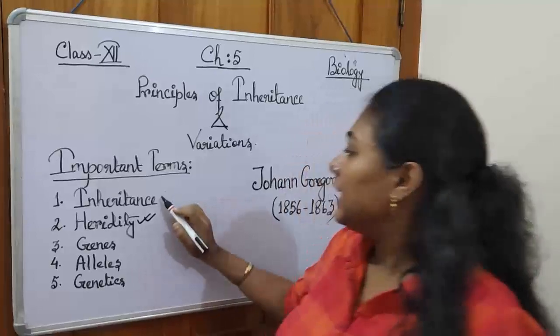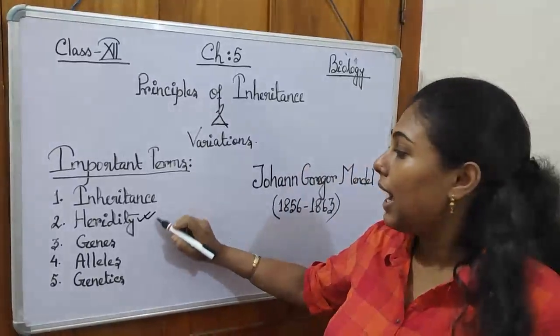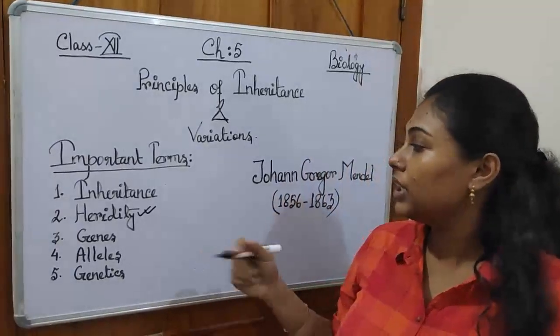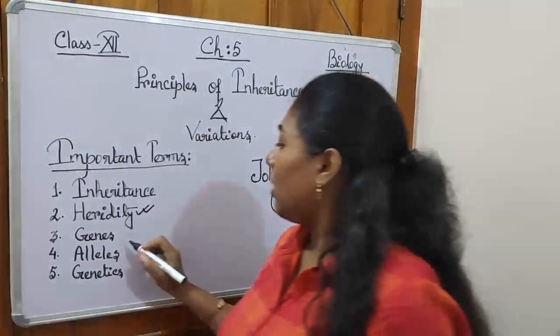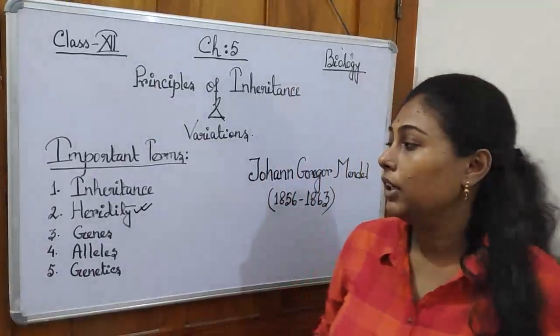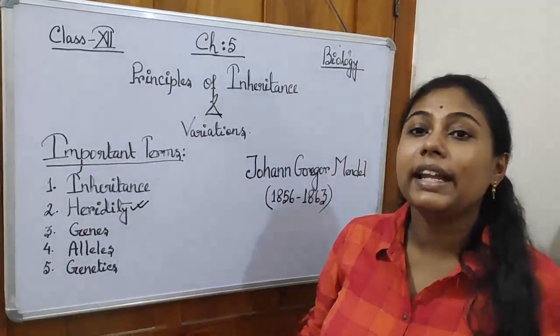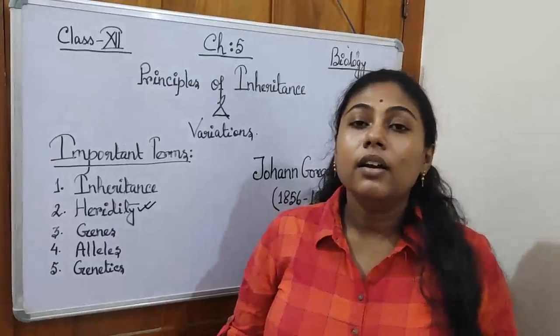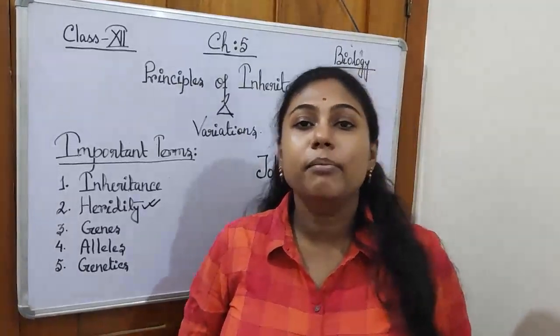So inheritance is a property, and heredity is the process through which you get that. Now what are you getting? You are getting your characteristics from your parents, through the means of genetic material.